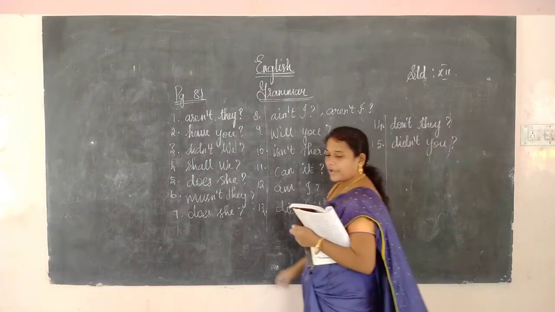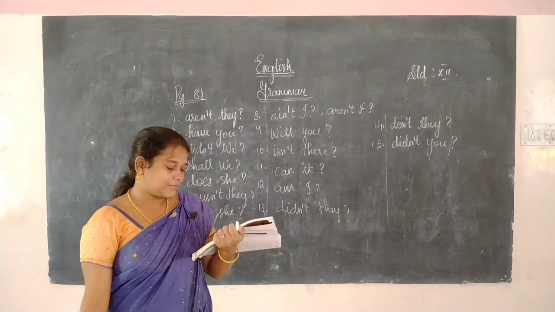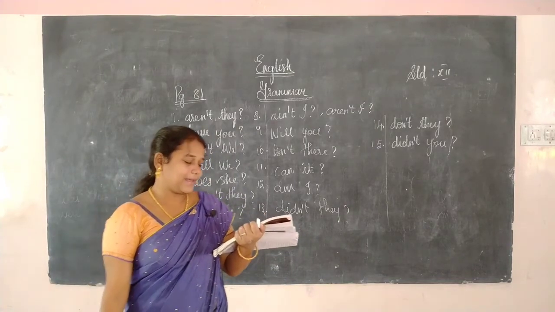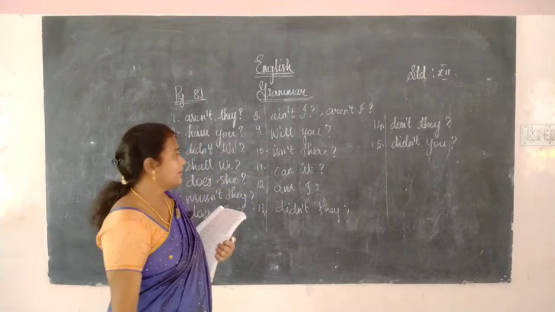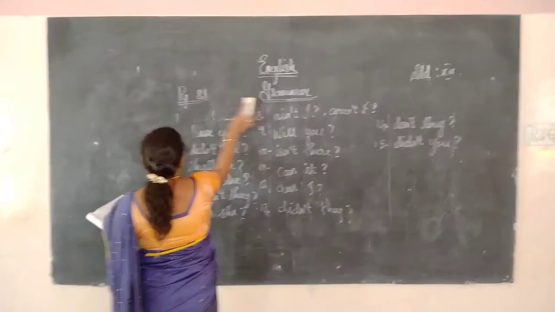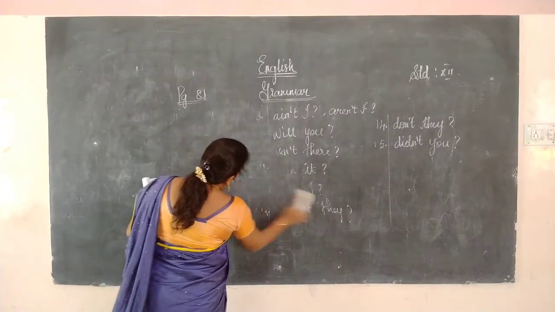Okay. This is how we have to write the first task. The second task is very easy. Correct the error found in the question tag in each of the following. Okay. We will do that. It's also on page number 81.